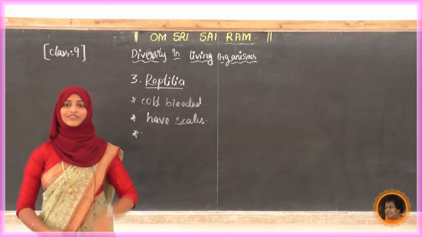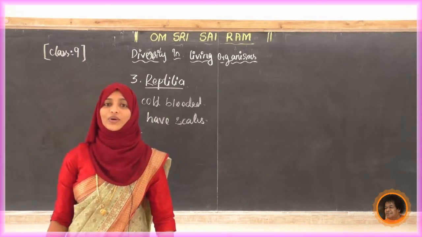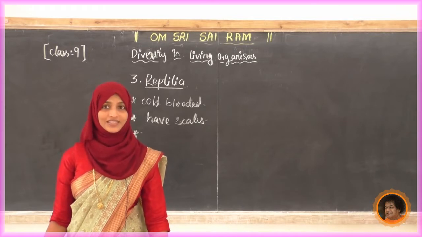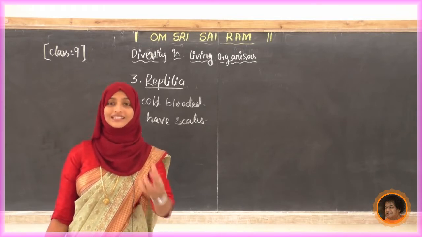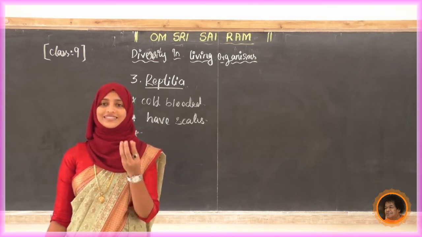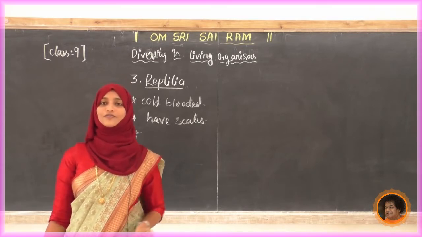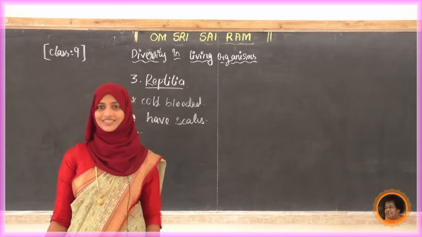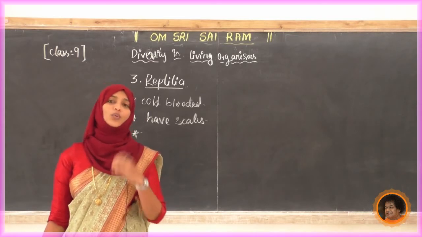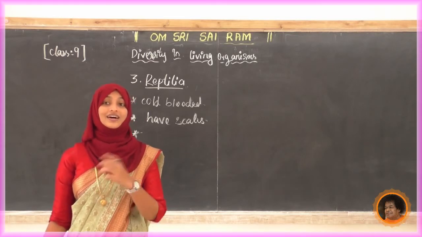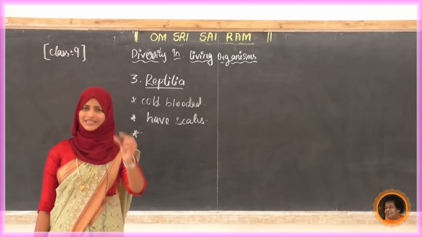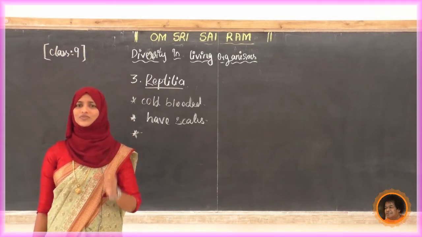Next, whether they give birth to young ones or lay eggs like fish. Reptiles: have you seen any reptile eggs? Yes, in the house we can see the eggs of small lizards. Sometimes you can see snake eggs too. See how it resembles a bird's egg, but it is very small in size.